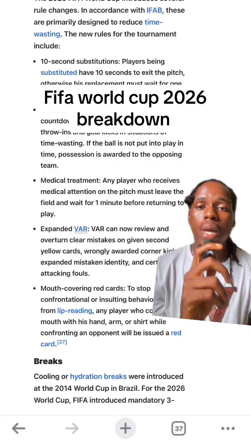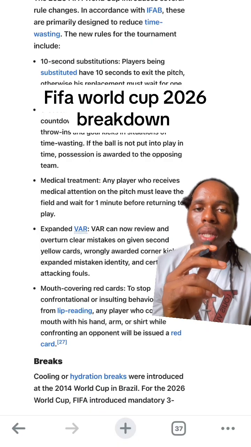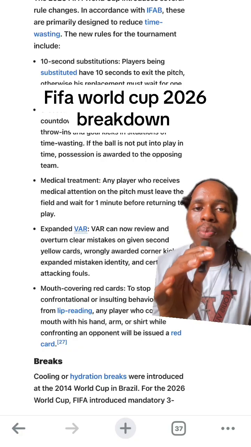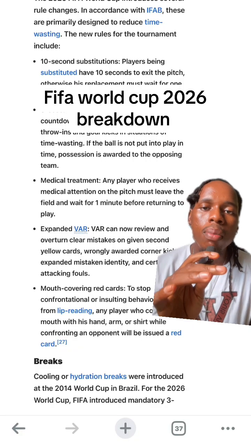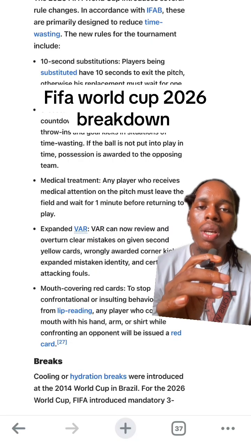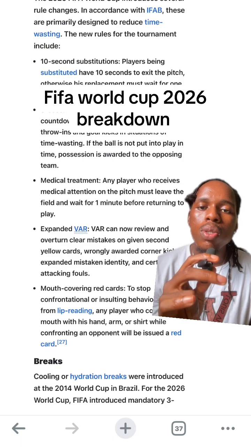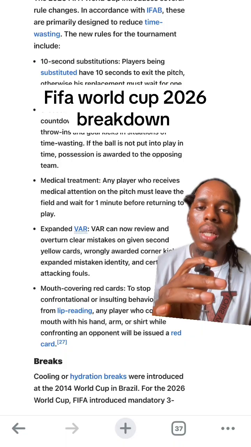So some new rules have also been added to the tournament. Number 1, 10-second substitutions. A player being substituted has 10 seconds to exit the pitch, otherwise his replacement must wait for 1 minute before entering the match. Number 2, 5-second restart. A visual 5-second countdown can be shown by the referee for throw-ins and goal kicks in situations of time wasting if the ball is not put into play in time. Possession is awarded to the opposing team.